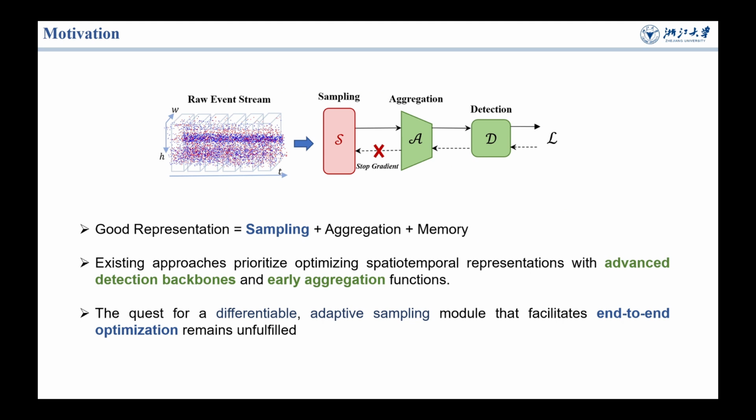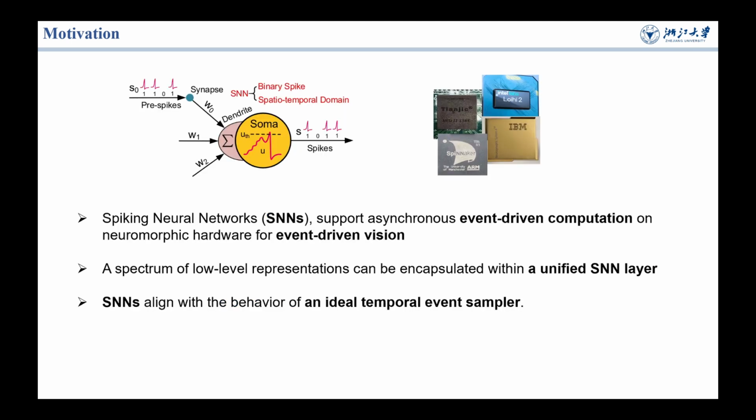Recent research has focused on utilizing the spatiotemporal characteristics of event data by refining aggregation functions and enhancing detection architectures. However, for event-based detection, a differentiable, adaptive sampling module that enables end-to-end optimization remains unfulfilled.